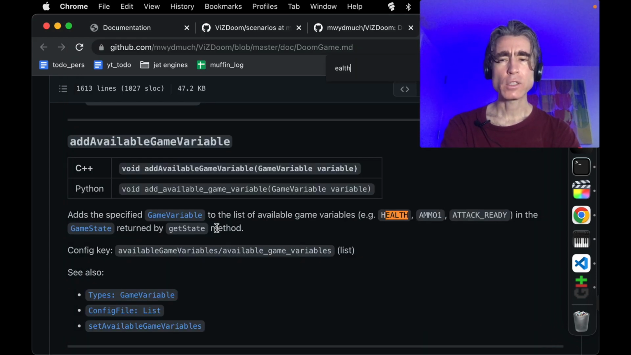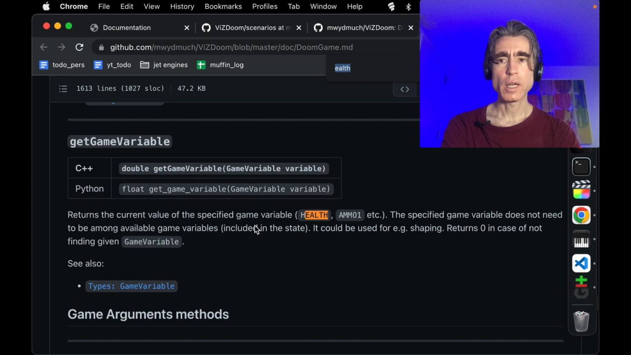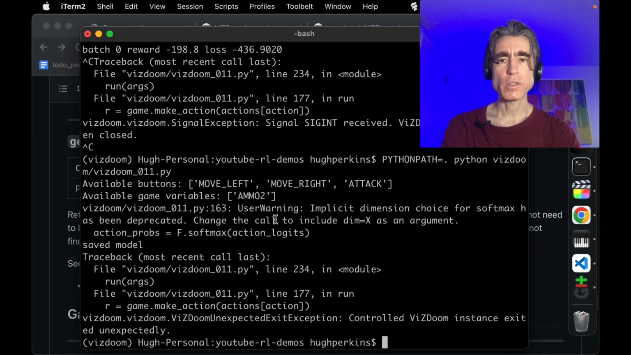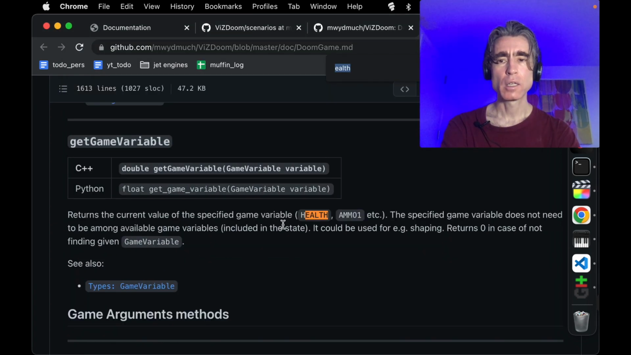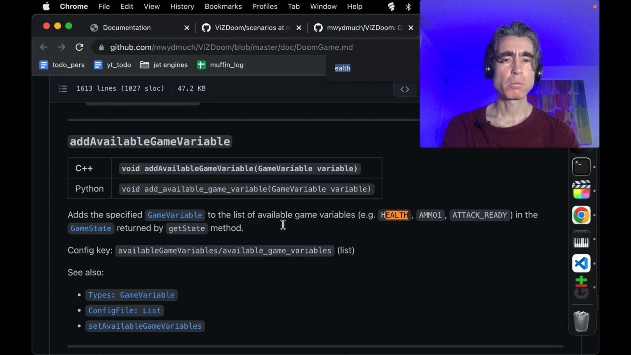So it looks like we don't have health. Yeah, so get game variable, you could pass in health, but our game doesn't support health, it just supports ammo. We could print how much ammo we have, but I don't know if I care really. It's not going to help the agent to know how much ammo it has left. If it's got less, is it going to do anything different than if it's got more? I don't think so. I think it still has to just shoot the monsters, right?